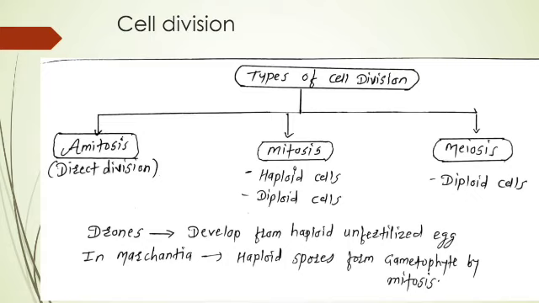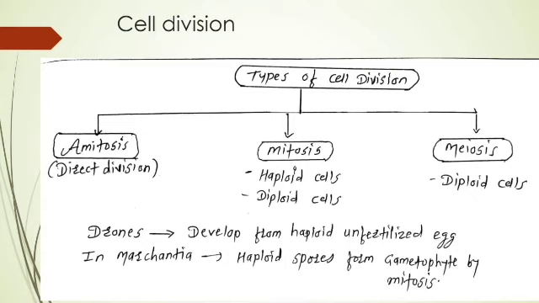Drones are formed from the haploid unfertilized egg. The queen lays the eggs, and from those haploid eggs, without being fertilized by the males, the drones are formed. So drones are developed from haploid unfertilized eggs. This question can be asked in competitive exams.